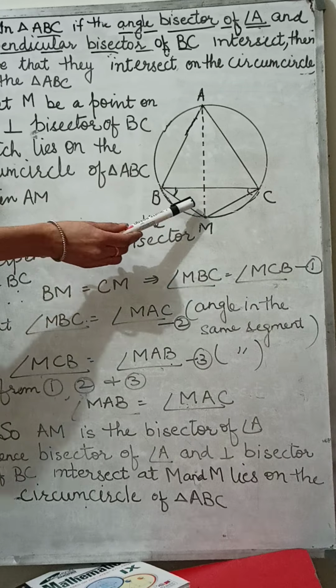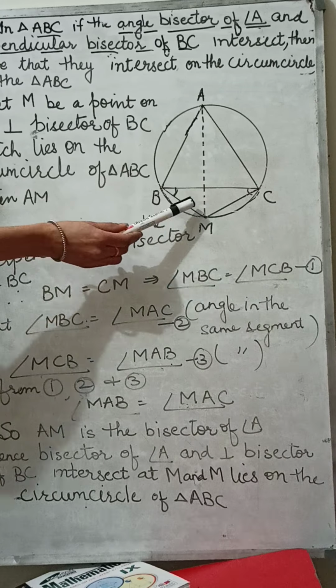Here MBC is equal to MCB. Here the left sides are equal, so the right sides are also equal. So MAB is equal to MAC. If MAB and MAC are equal, it means AM is the bisector of angle A.